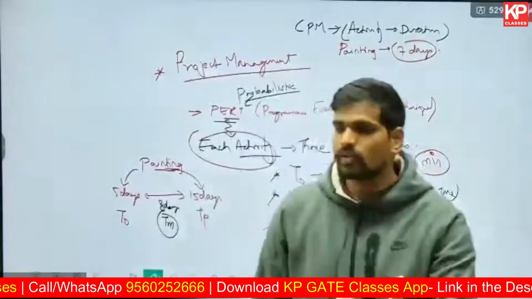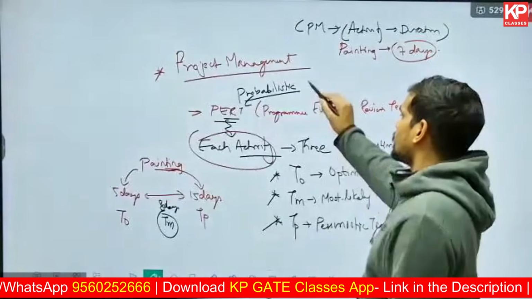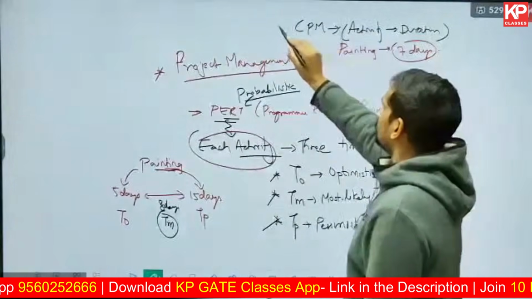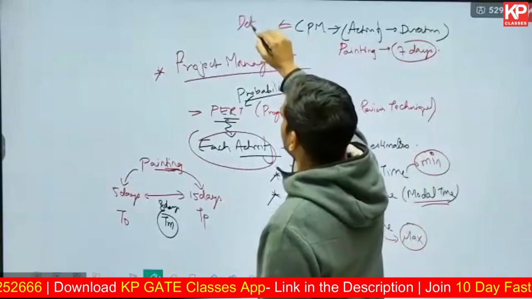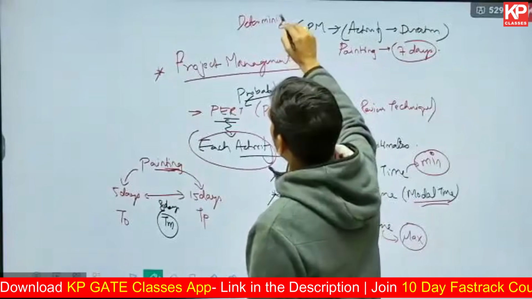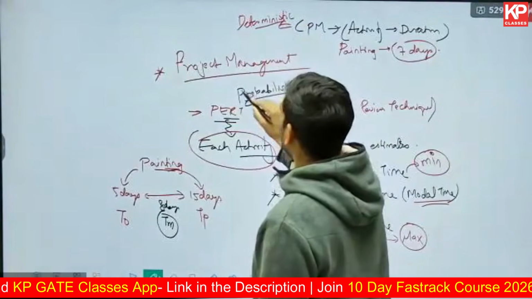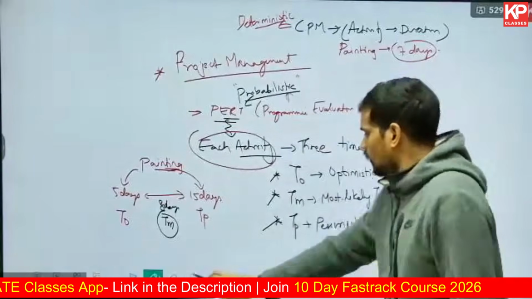Now, you get theoretical questions on this part, that's the reason I'm asking you. CPM, the critical path method, is called a deterministic model, and PERT is called a probabilistic model.